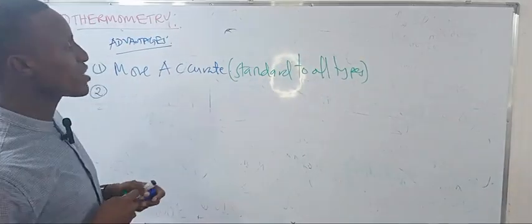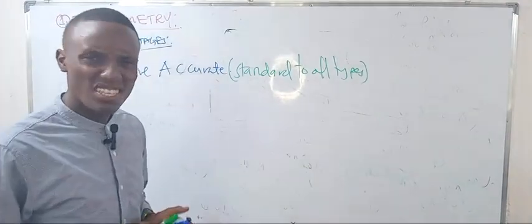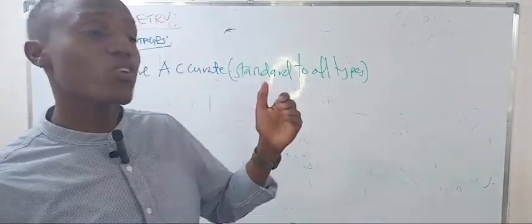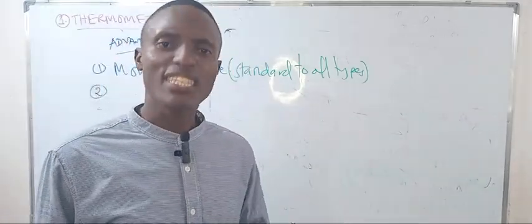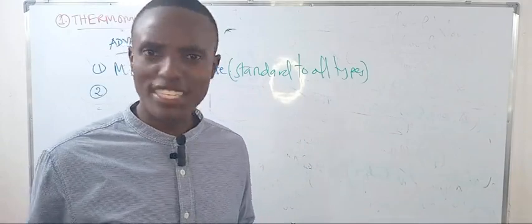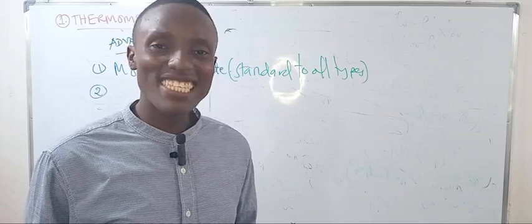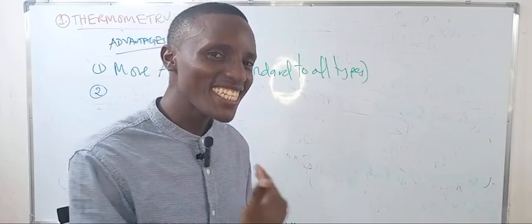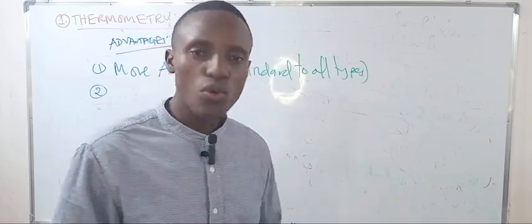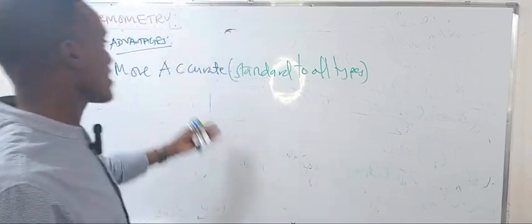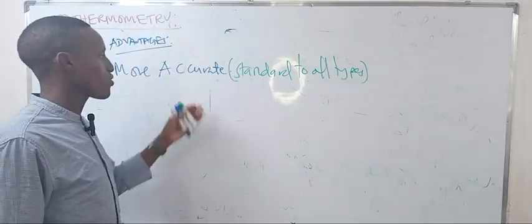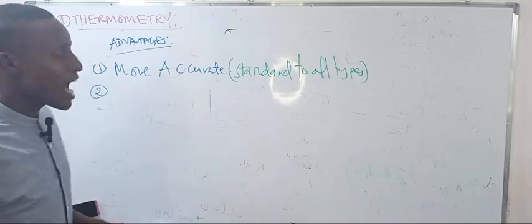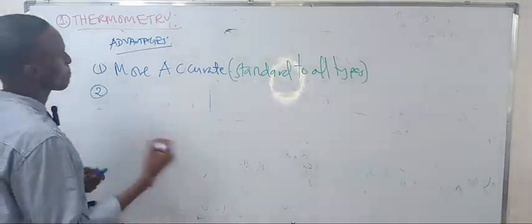Why is it more accurate? It's because of its expansivity. The expansivity of mercury or alcohol is less than that of gas, because gas has very weak intermolecular forces. So whenever there is a very small temperature change, it can cause larger kinetic energy within its molecules, which causes them to spread. The expansion is very easy because of the high coefficient of expansivity. That's about the accuracy.